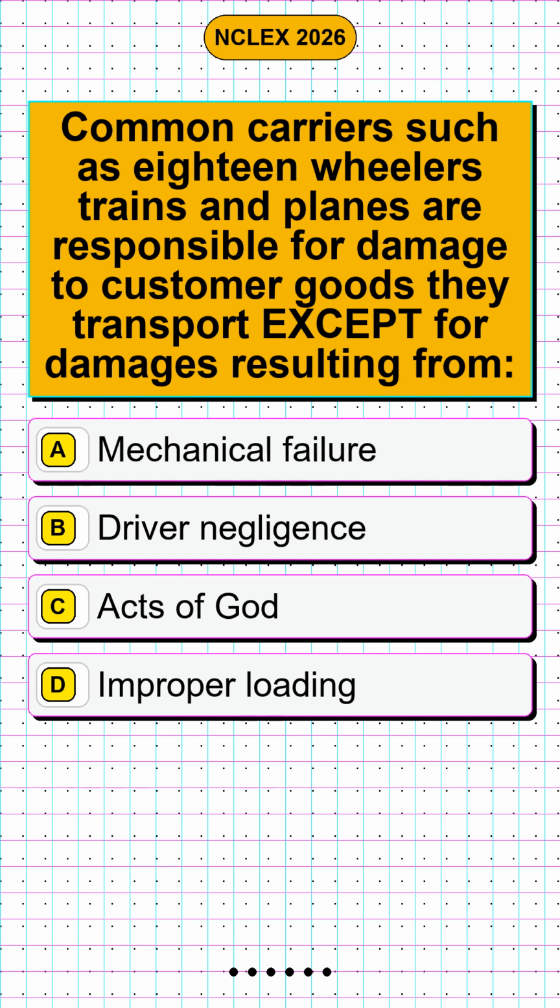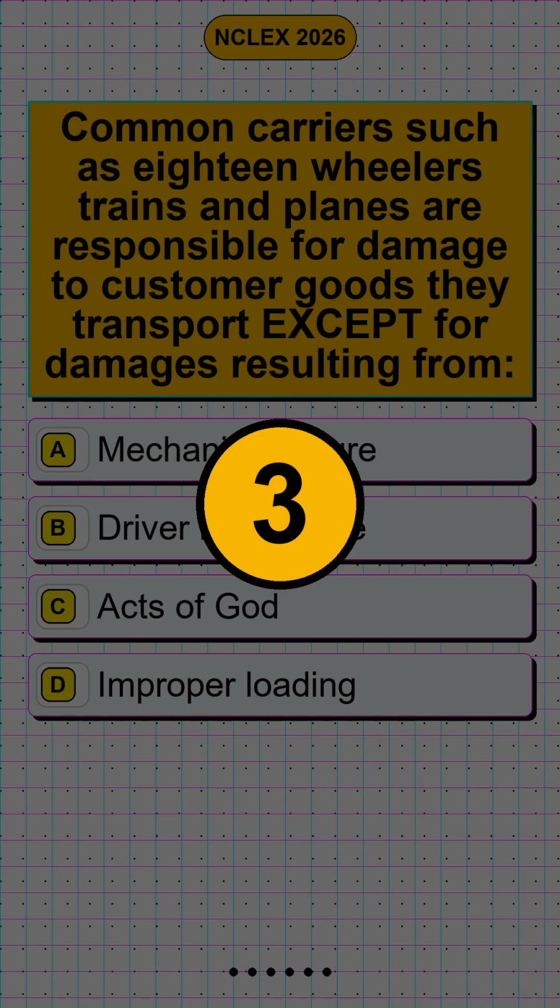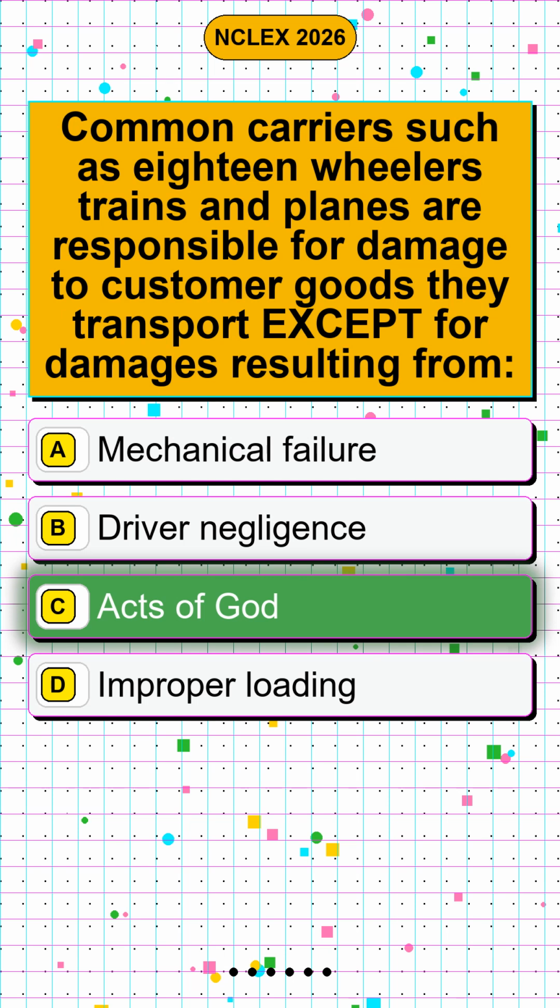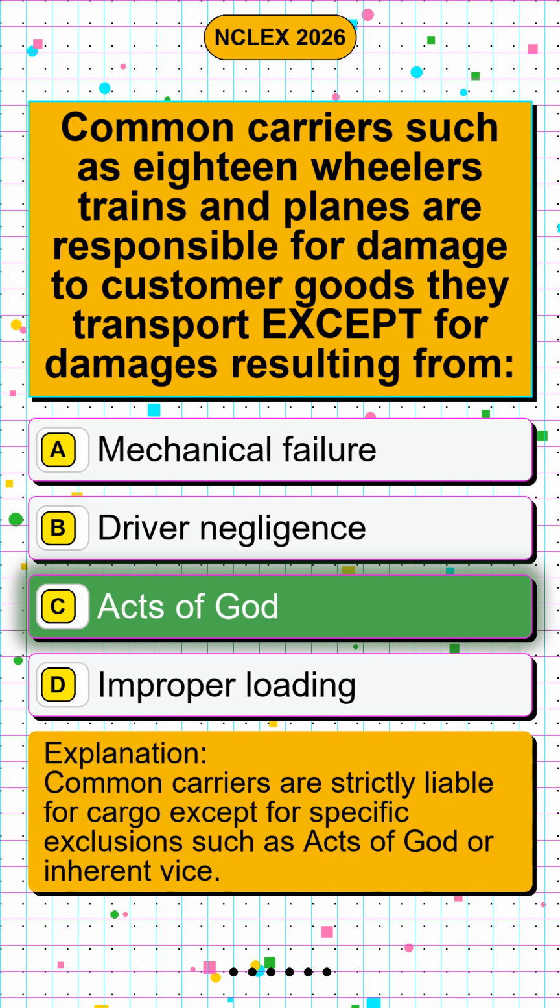Question 5. Common carriers such as 18-wheelers, trains and planes are responsible for damage to customer goods they transport except for damages resulting from option A. Mechanical failure. Option B. Driver negligence. Option C. Acts of God. Option D. Improper loading. The correct answer is option C. Acts of God. Common carriers are strictly liable for cargo except for specific exclusions such as acts of God or inherent vice.